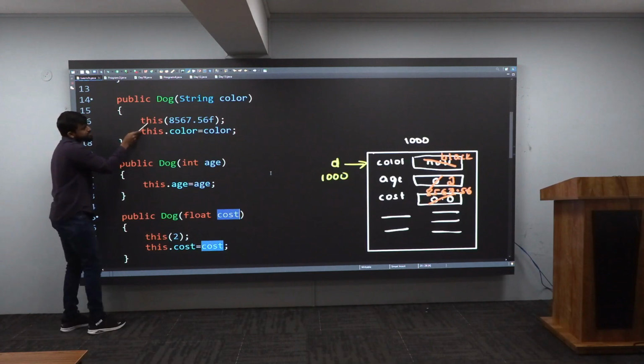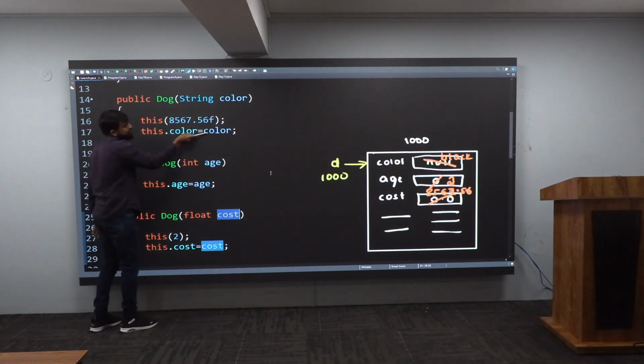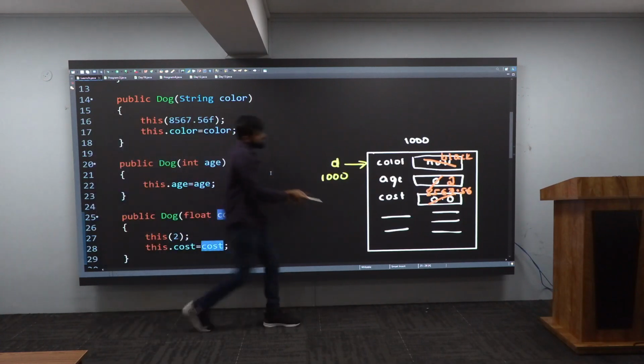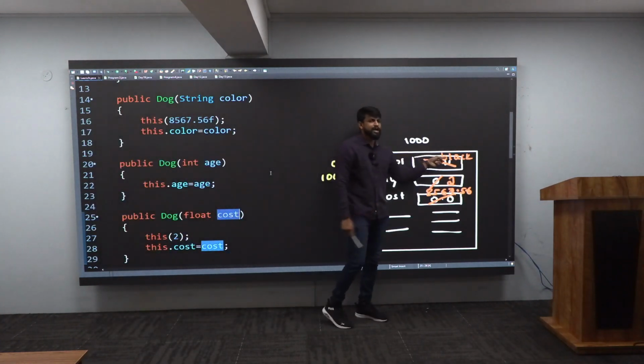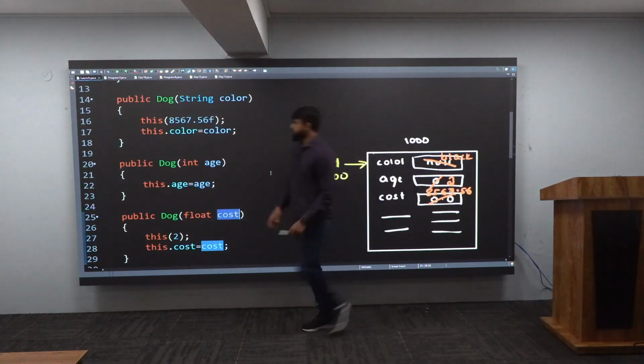Very good. After this, he will come here. What is the color? Black. You're giving it to this dot color. Means he's an instance variable. He will get black now. Very good, sir. Next what?